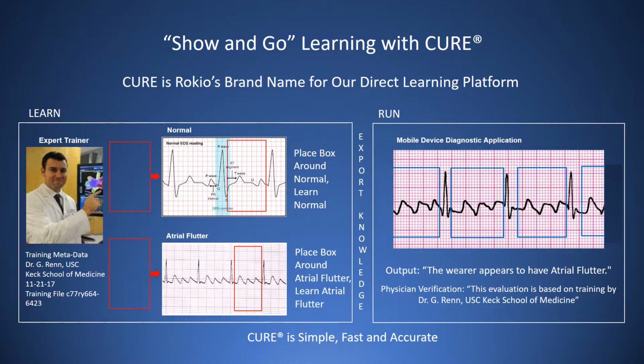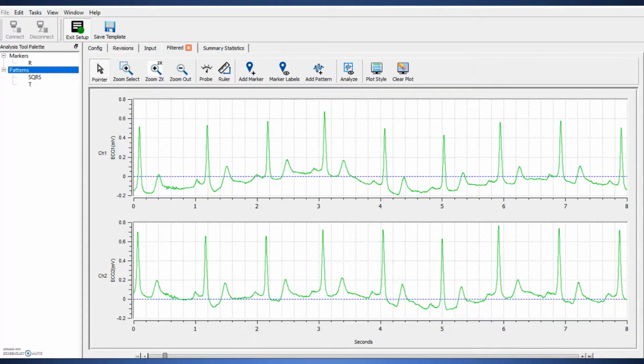Now we are going to see a demonstration of Cure learning a heart rhythm pattern in action. This demo illustrates Cure's show-and-go learning. What you're seeing here is Rokio's waveform recognition application that is in use today in the life sciences industry. This application is used by scientists to process, measure, and recognize up to 1,024 channels of myocardiocyte heart rhythms. These are stem cells that beat like heart. Drug research scientists are increasingly using myocardiocytes to test for adverse reactions to experimental drugs.